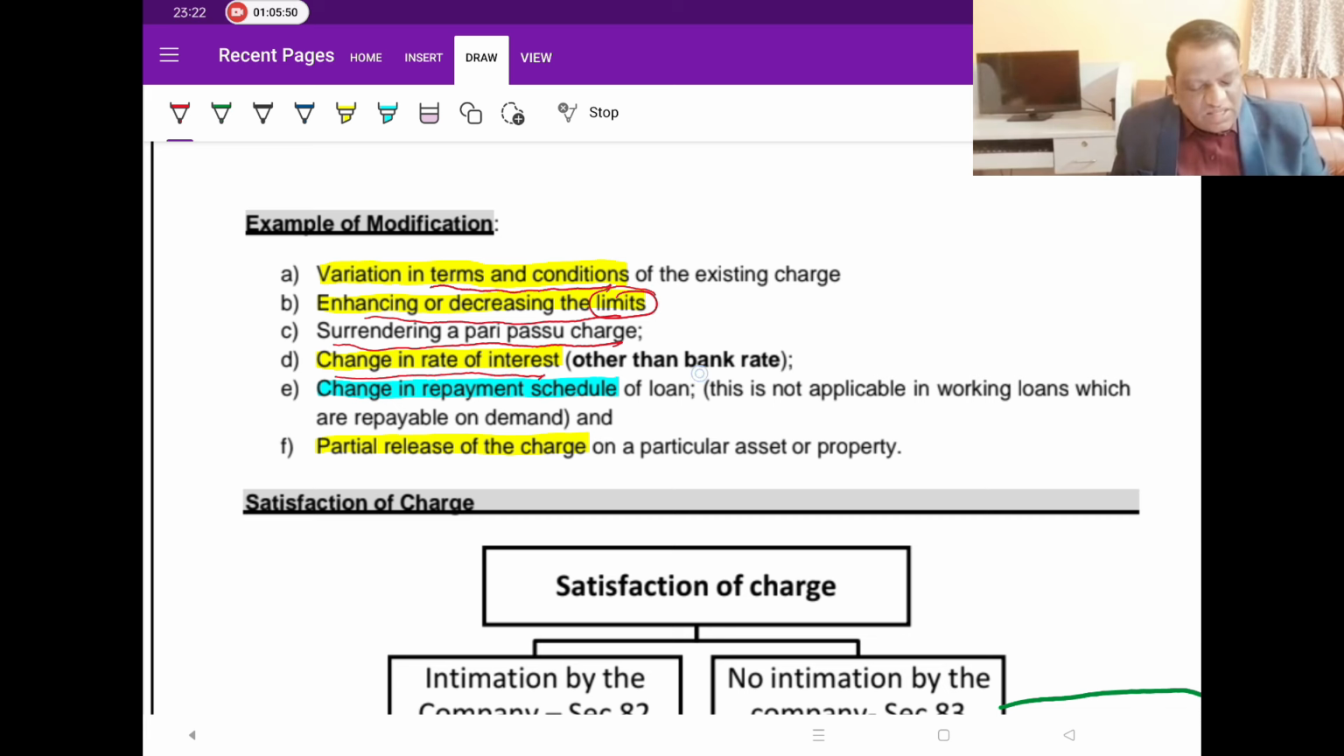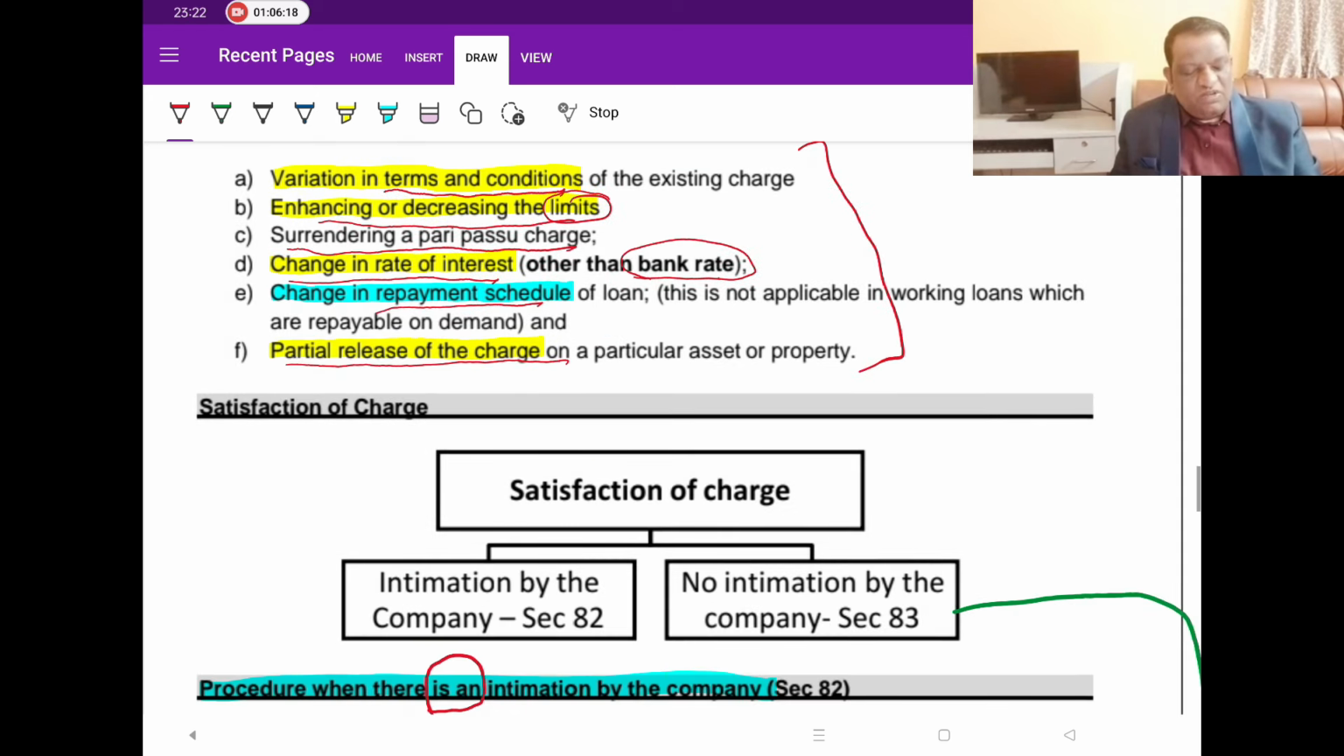But if the rate of interest changes on account of bank rate, then it is not a modification. But other than bank rate, if there is genuinely a change in the rate of interest, it is called a modification. And any change in the repayment schedule, any partial release of the charge created on it. So, any change in your original terms and conditions of the loan agreement, then it is the duty of the borrower to go and register with the ROC for modification. So, that is this concept of modification.